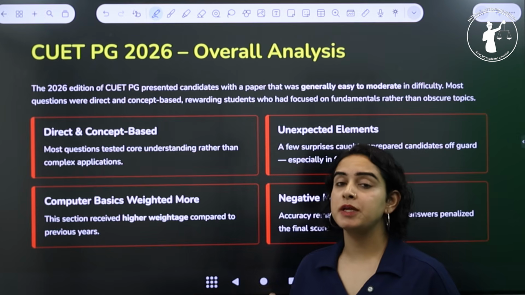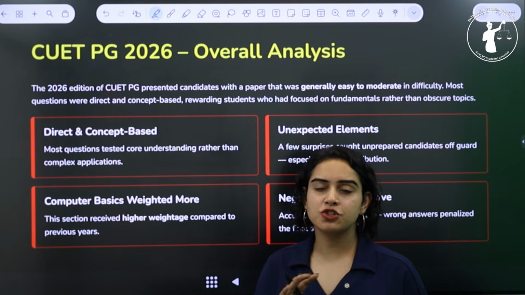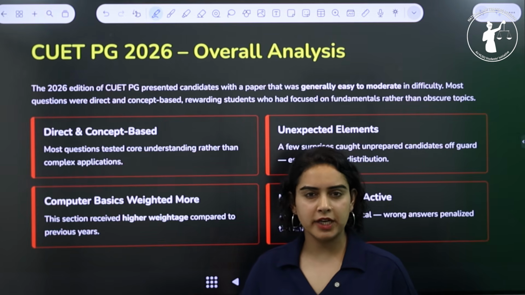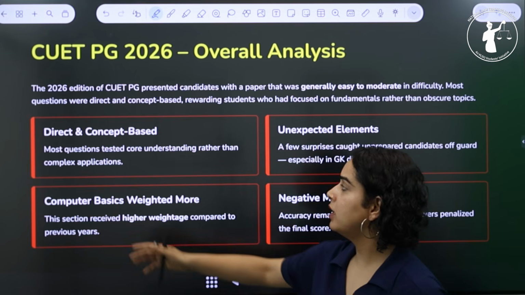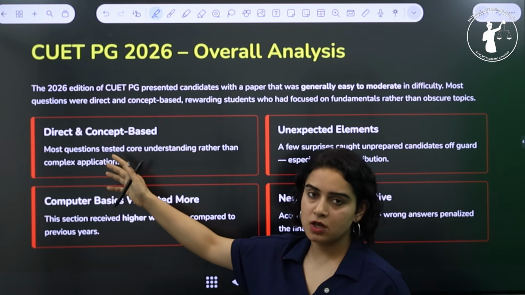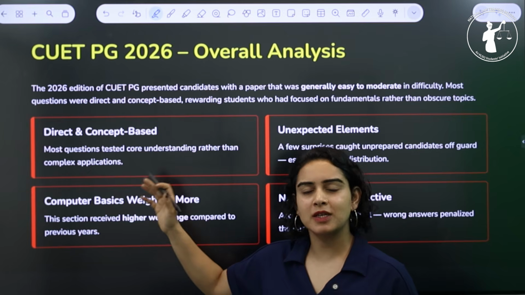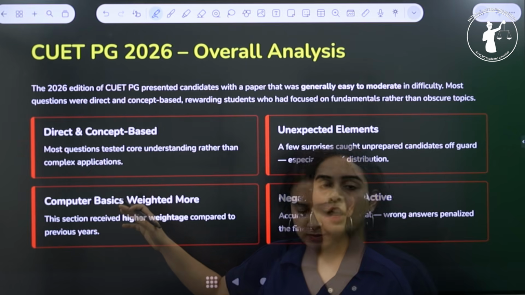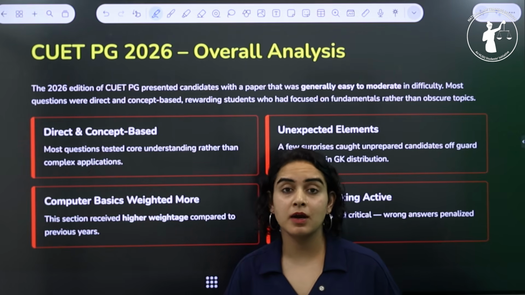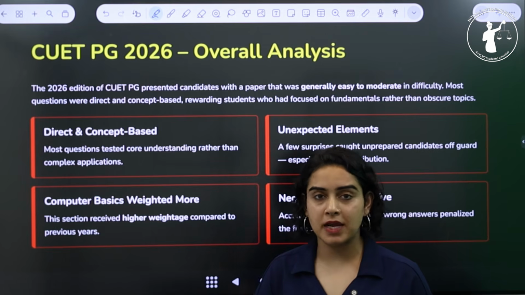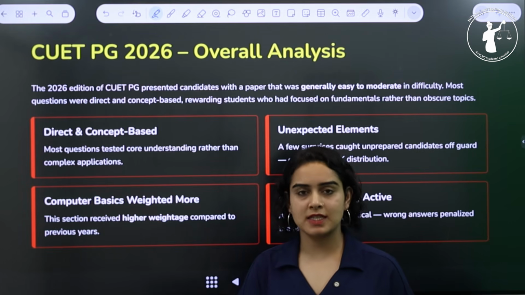So the CUET PG 2026 was generally considered an easy to moderate level exam. Most questions were direct and concept based questions. So the students who were thorough with the concepts found the questions pretty much straightforward and easy to attempt. However, the paper also had some unexpected, some surprising elements, which we will be discussing shortly.